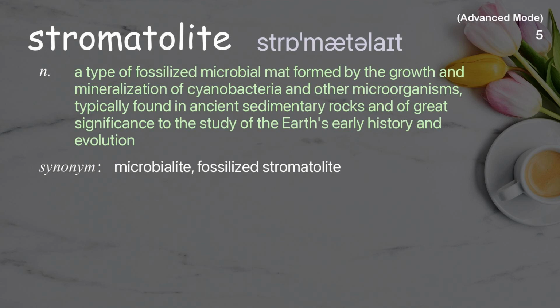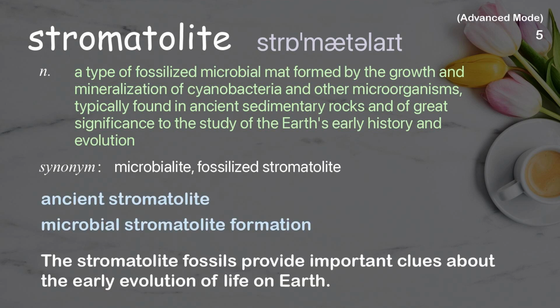Stromatolite. A type of fossilized microbial mat formed by the growth and mineralization of cyanobacteria and other microorganisms, typically found in ancient sedimentary rocks and of great significance to the study of the Earth's early history and evolution. Examples: Ancient stromatolite. Microbial stromatolite formation. The stromatolite fossils provide important clues about the early evolution of life on Earth.